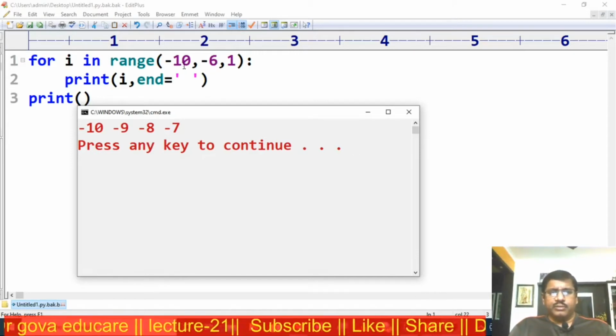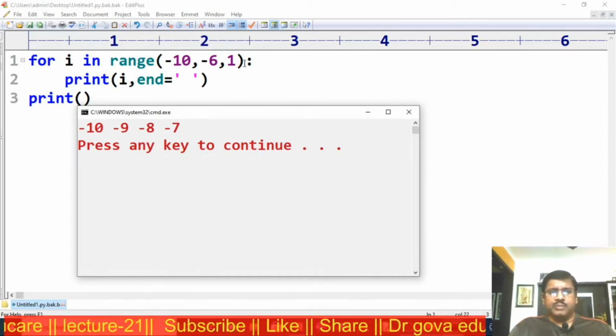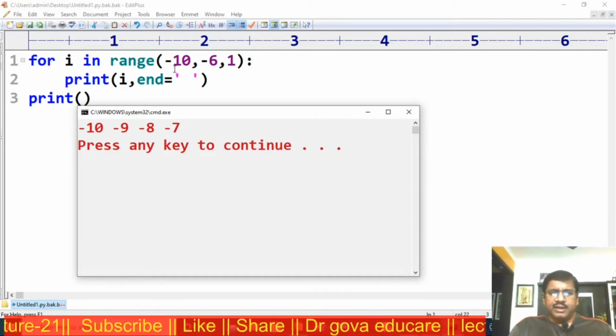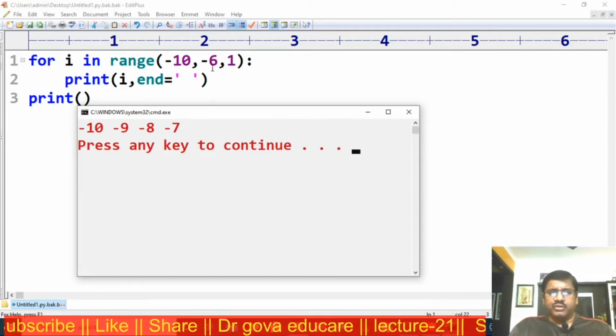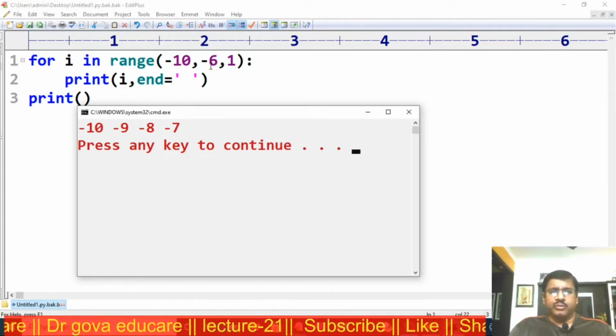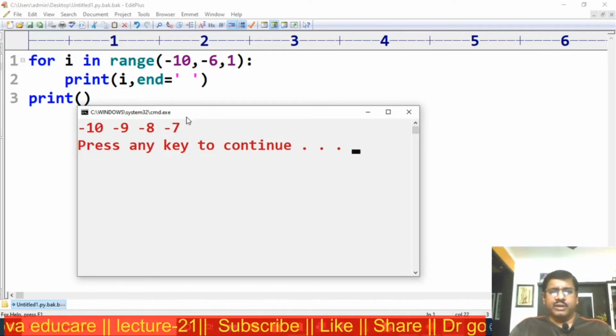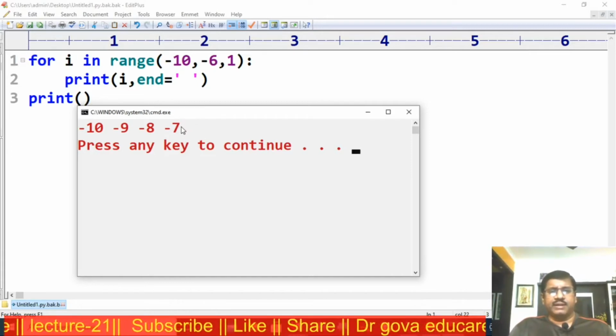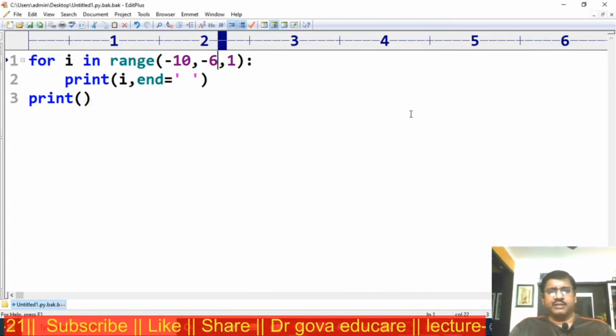Starting value, end value, step value. Now the range is start value to n minus 1. Each step is incremented by 1. That is, n minus 1 means minus 6 minus 1, minus 7. Minus 7 will be displayed on the screen.